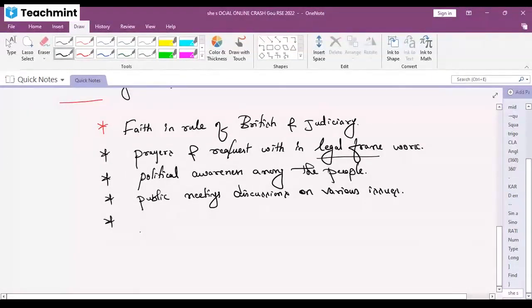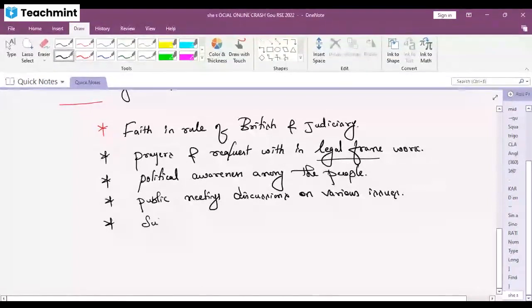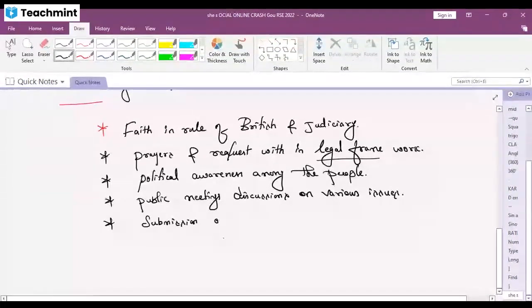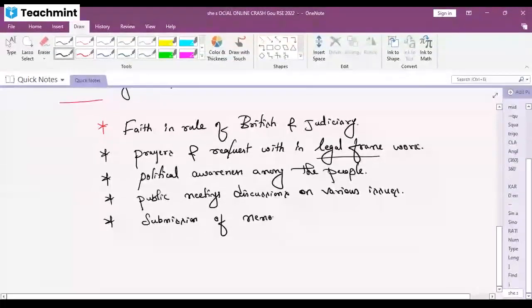Next, submission of memorandums. If they need something, or any problem is there, they can submit the report. Submission of memorandums was present.